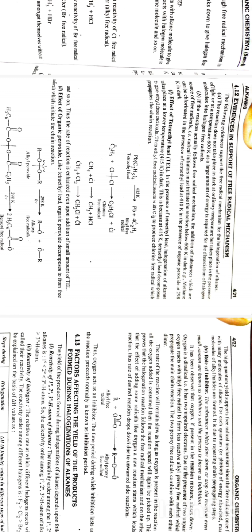Second is if the reaction actually follows free radical mechanism, the addition of substances which are a source of free radicals, in a sense radical initiators, must initiate the reaction below 600 Kelvin in dark. For example, methane can be chlorinated in the presence of tetraethyl lead at 410 Kelvin, in the presence of organic peroxide at 298 Kelvin in dark.